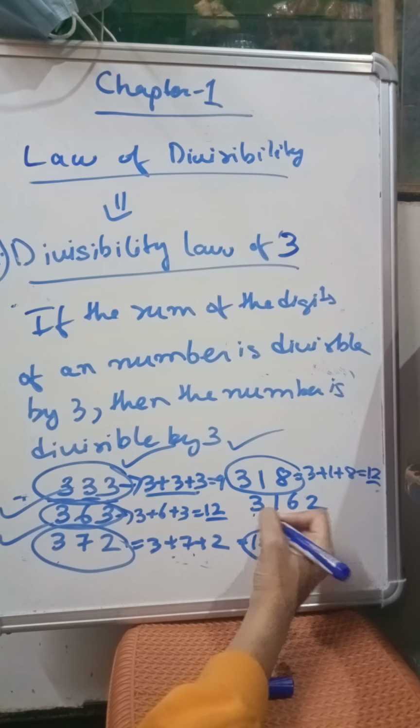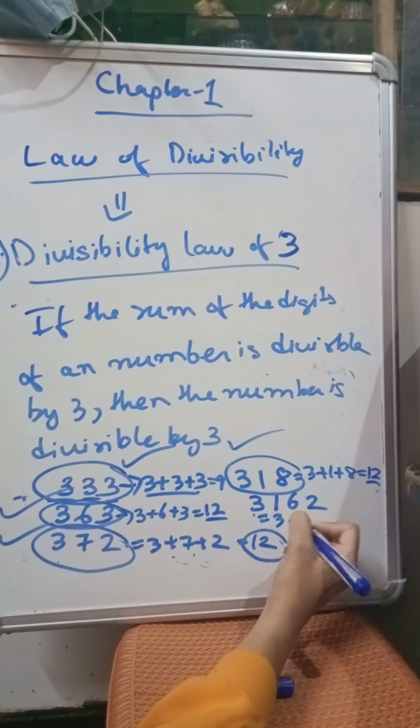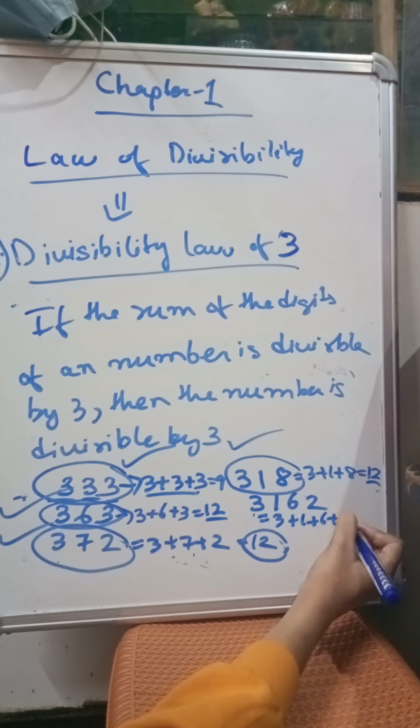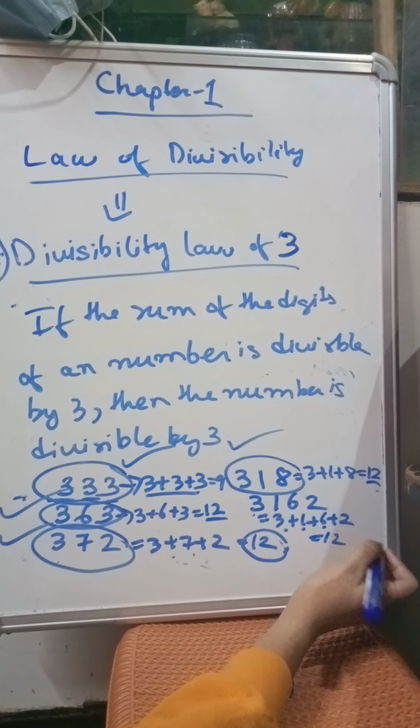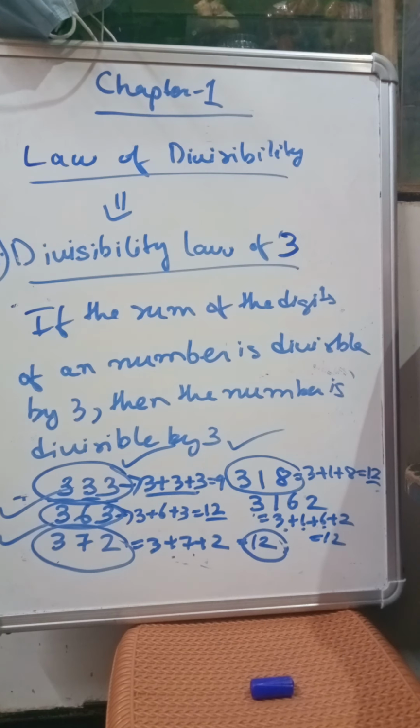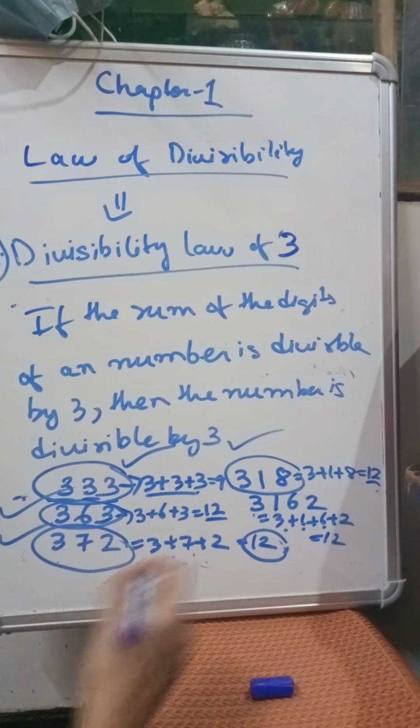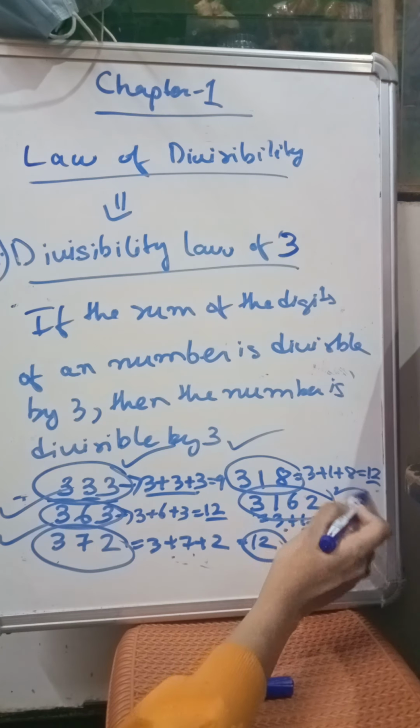Now let us check this one. 3 plus 1 plus 6 plus 2. 3 plus 1 is 4. 4 plus 6 is 10. 10 plus 2 is 12. Every summation is coming 12. Okay, such a coincidence. So this number is also divisible by 3.